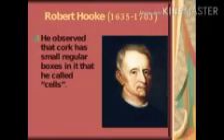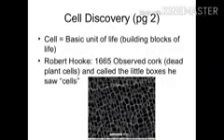He also saw little box-like structures, which he later named cells. So Sir Robert Hooke was the first person to name these building blocks as the term cell.